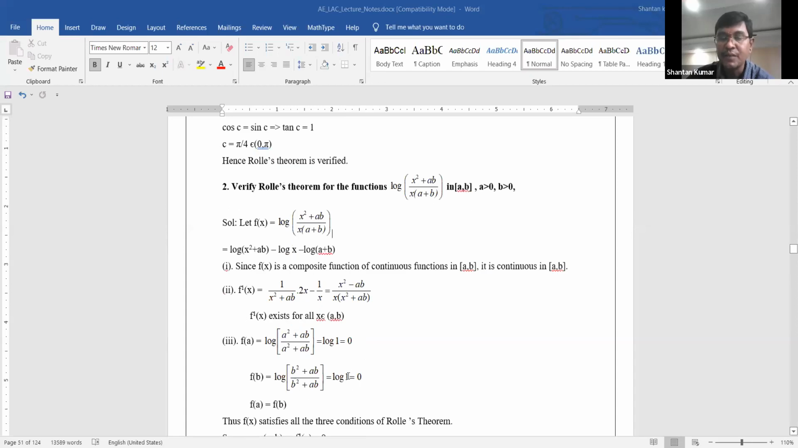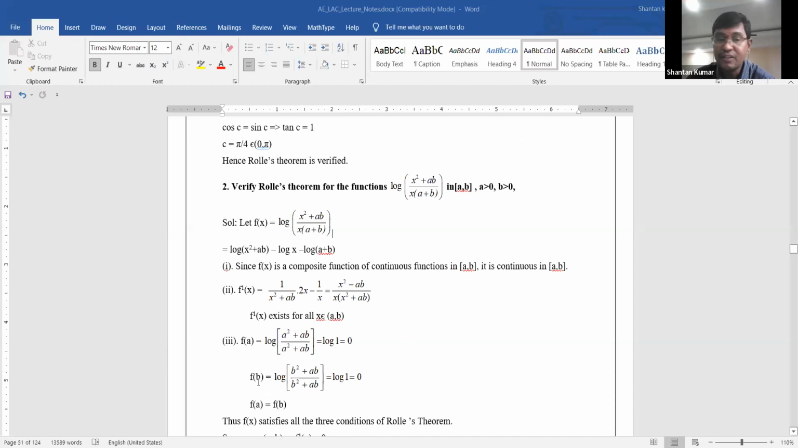Now the third point, you need to verify whether the function f of a is equal to f of b. Therefore, f of a is equal to what? The function f of x is given as x square plus ab by x into a plus b. Then f of a, given the point a is equal to a, is a square plus ab by a square plus ab. The numerator and denominator both cancel, so it is log 1, and the value is automatically 0.